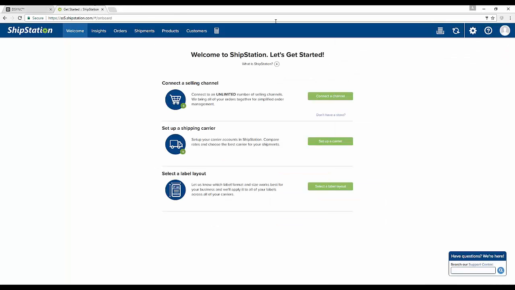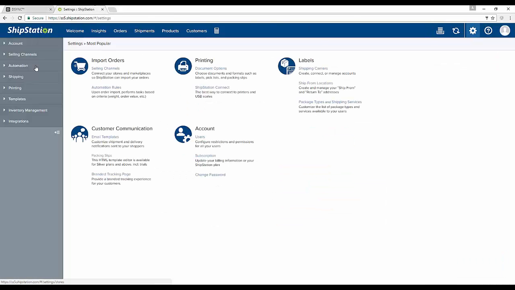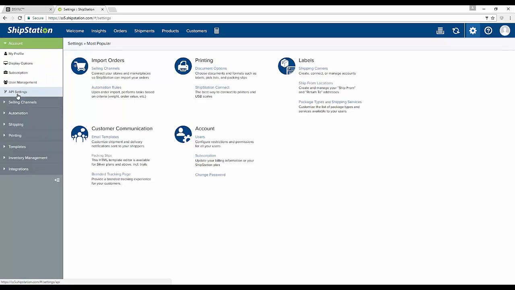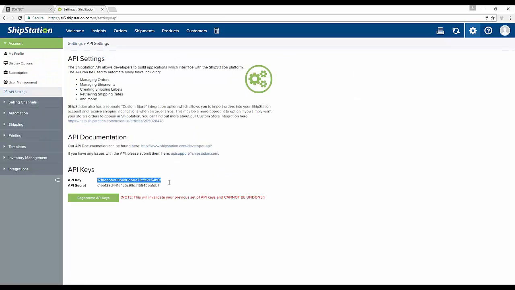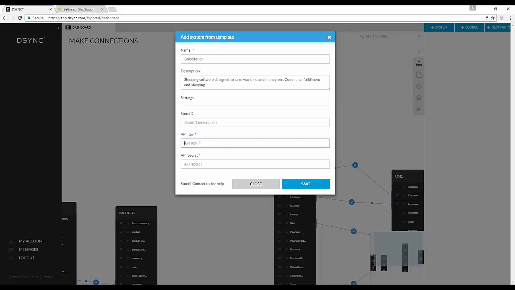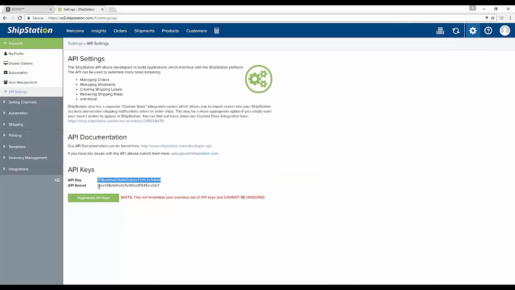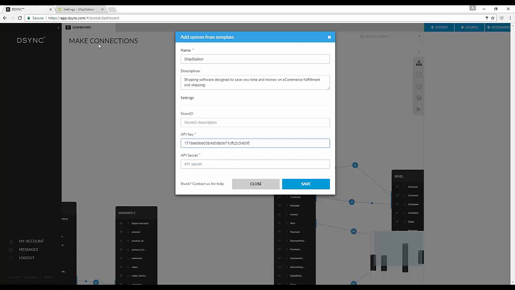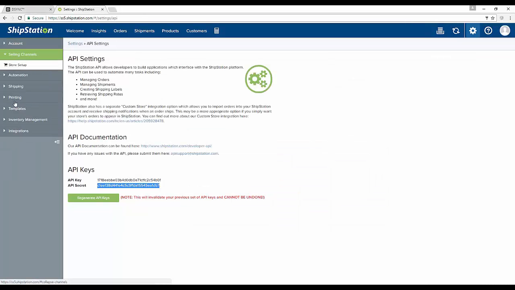Visit your Shipstation account. Let's go into the Account section, then select API Settings. Copy and paste the API key from Shipstation into Desync. Copy and paste the API secret from Shipstation into Desync.